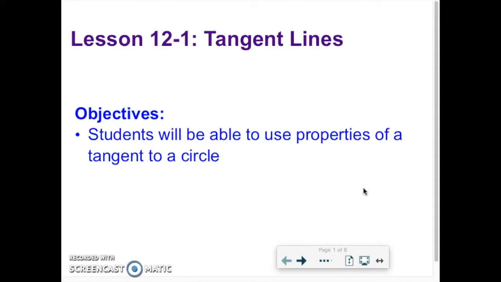Alright, welcome to the video on 12.1, tangent lines. We're going to be looking at a brand new vocab word, which is tangent, not the same tangent as when we did SOHCAHTOA. We're going to look at what happens when a line is tangent to a circle.